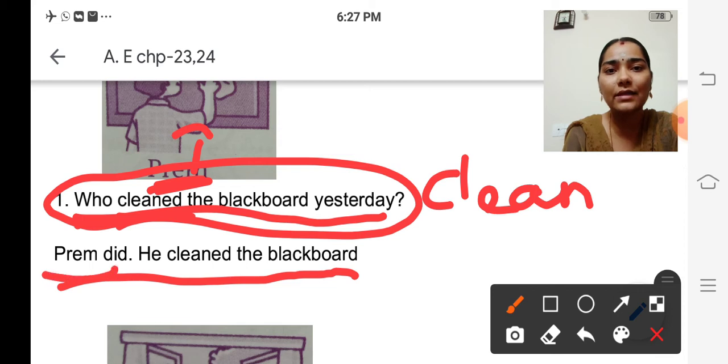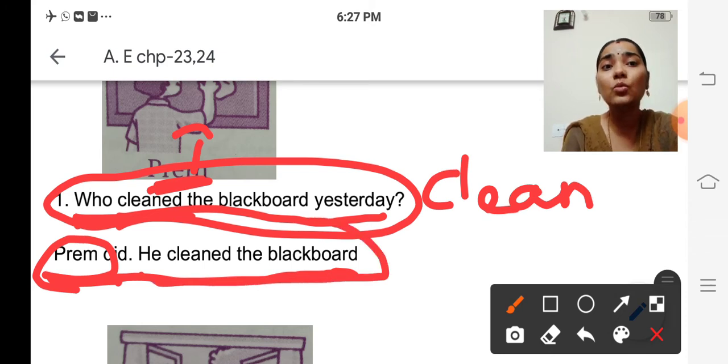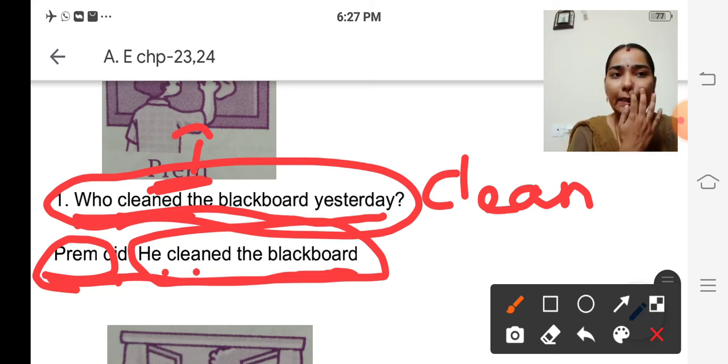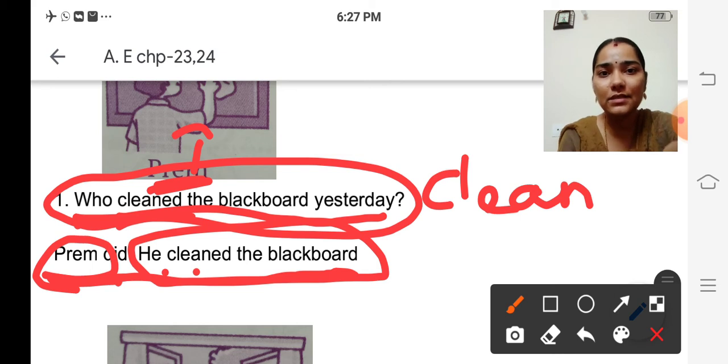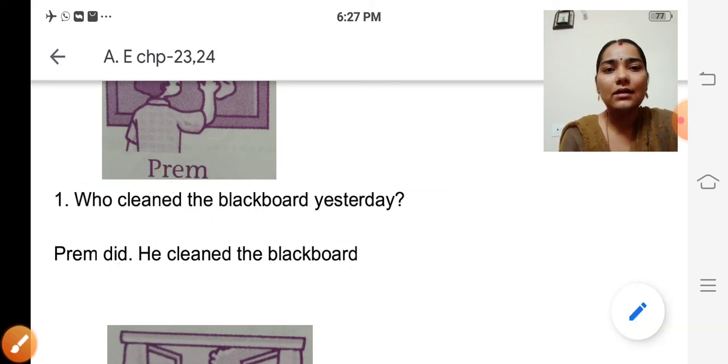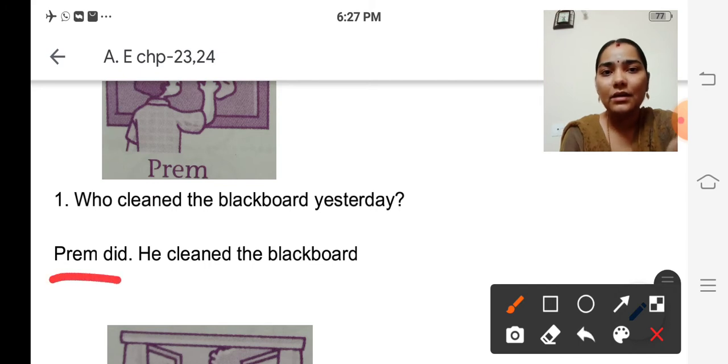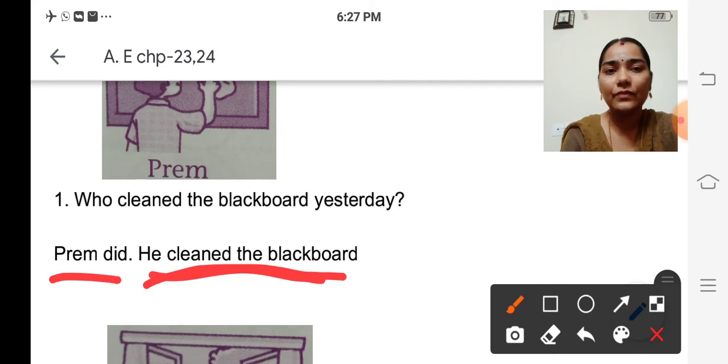Because in the question they didn't give the name of the person, we have to write the name of the person in the answer. Okay, children. First we have to answer who did. Who did? Prem did. Okay, then only you have to answer what he did. He cleaned the blackboard. Okay, first you should answer who did. Prem did. In the next sentence, you have to answer what he did. He cleaned the blackboard.